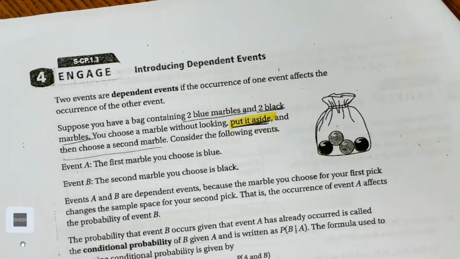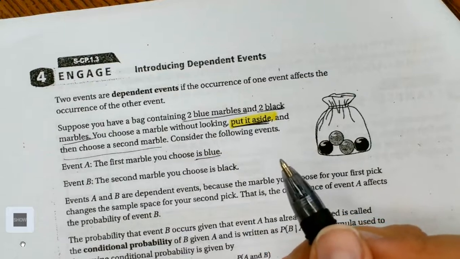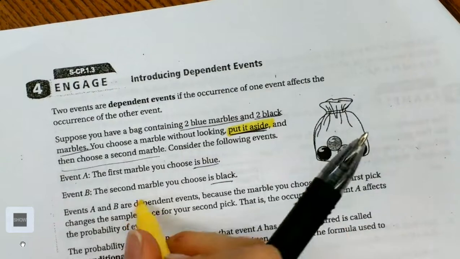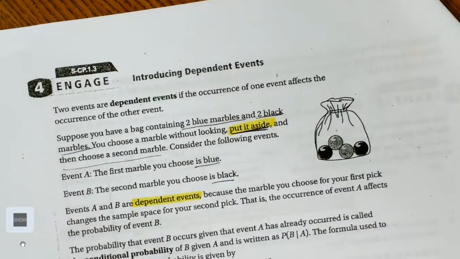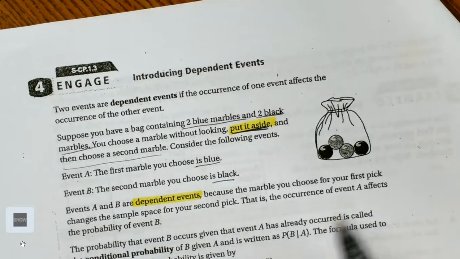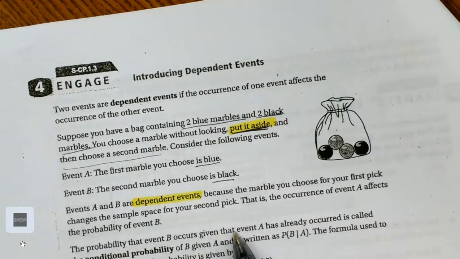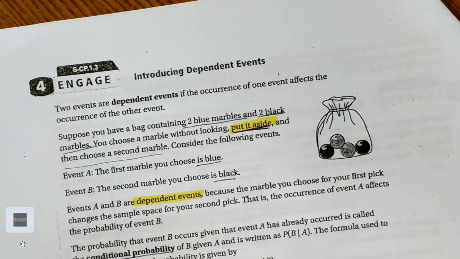Consider the following events. Event A: the first marble you choose is blue. Event B: the second marble you choose is black. Events A and B are dependent events because you put it aside. You changed the data. Because the marble you choose from the first pick changes the sample space for your second pick. That is, the occurrence of event A affects the probability of event B. The probability that event B occurs given the event A has already occurred is called the conditional probability of B given A, and is written as the probability of B given A. The formula used to determine conditional probability is given by this.